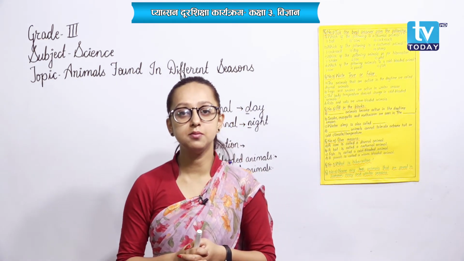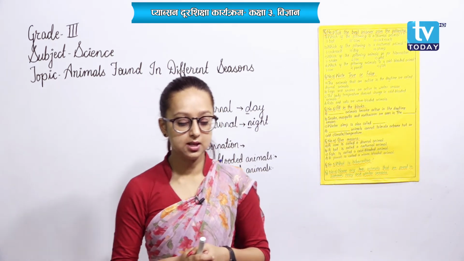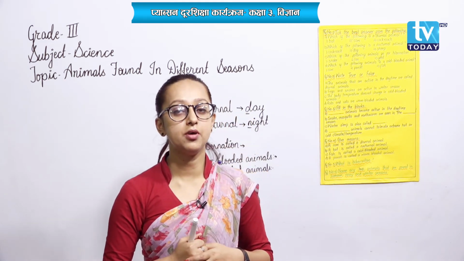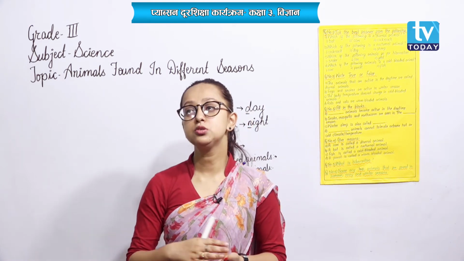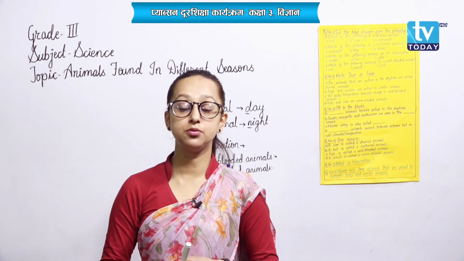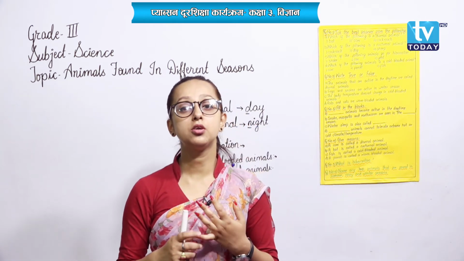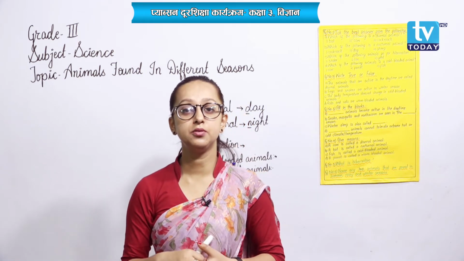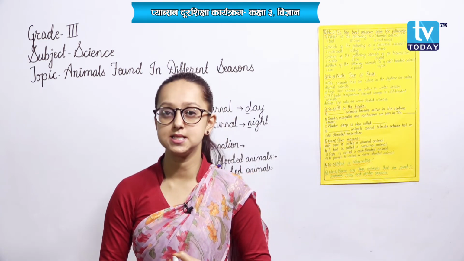And talking about the animals that are found in summer season: snakes, scorpions, earthworms, these animals can be found in summer season. In rainy season also, due to the heavy rain, the holes of some of the animals get filled with water, so animals like rats, snakes, earthworms come out of their places because their home is covered with water, and that is why they also remain active during the rainy season.